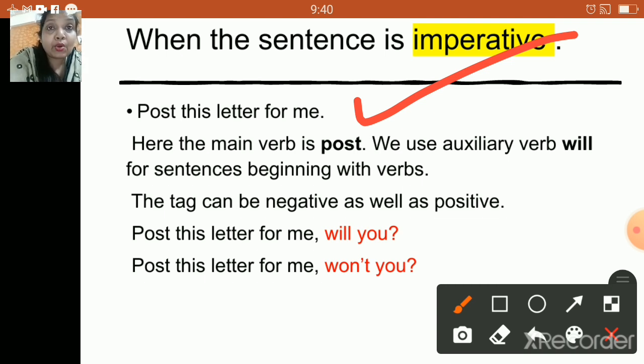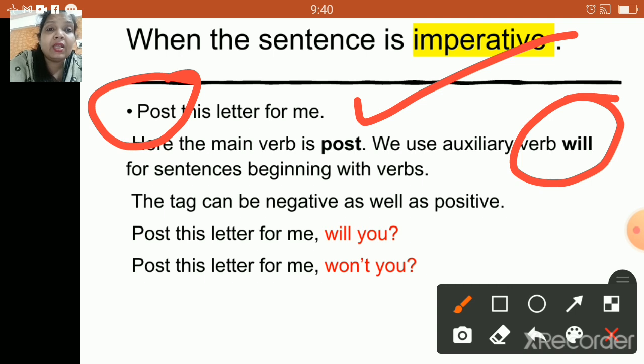So the first important thing you're going to check in this sentence is what is the main verb. The main verb in this particular sentence is post, right? Once you come across the main verb, we know the reason we are going to use will over here: it is an imperative sentence. Because it is an imperative sentence, we have to use will.